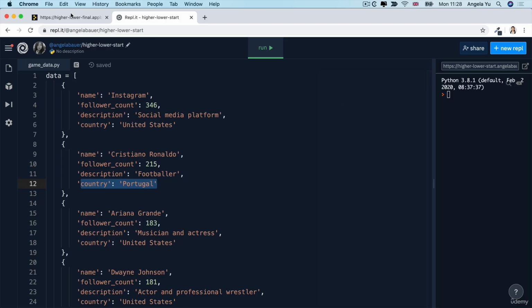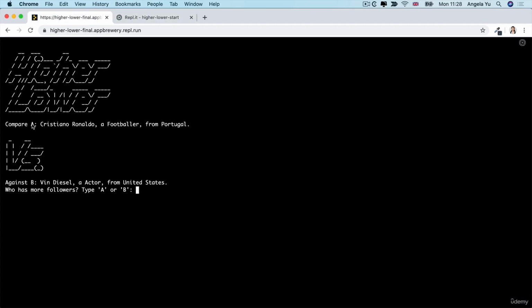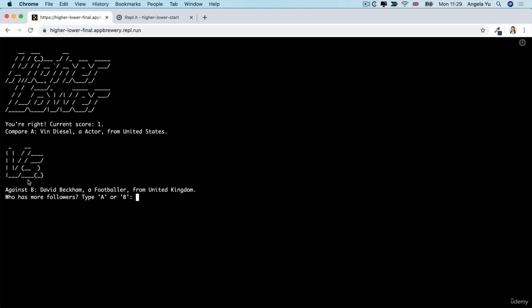You're going to use all of these pieces of information to construct a comparison line like this. Compare A, Cristiano Ronaldo, footballer from Portugal, with B. And you're going to ask the user to guess who has more followers. And if they get it right, they get to keep playing, where A now becomes the previous B. So Vin Diesel, who used to be B, now becomes A. And then you get to compare against a new person. And it keeps on going until they get it wrong.